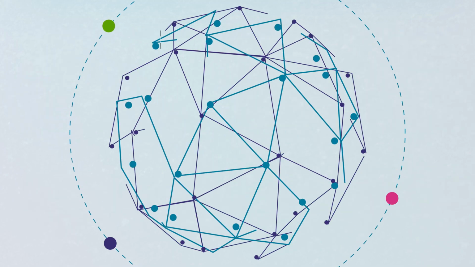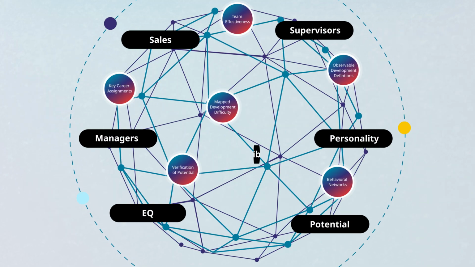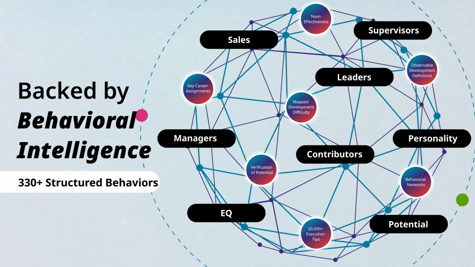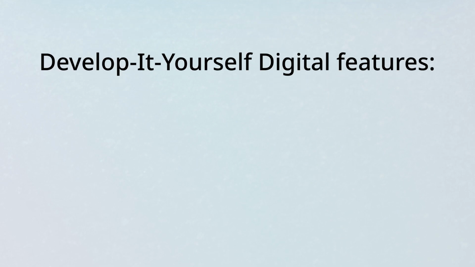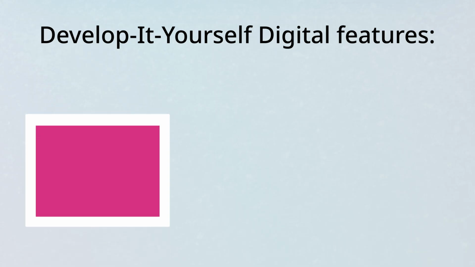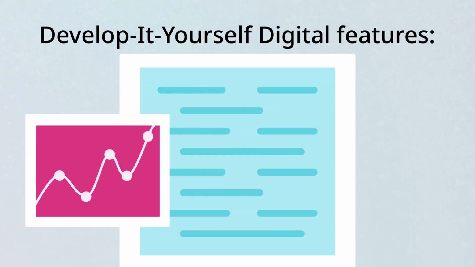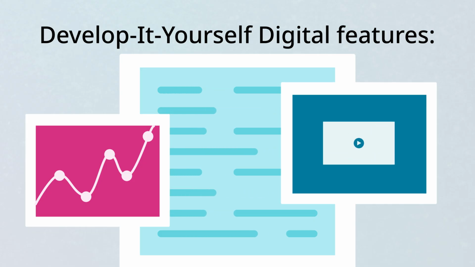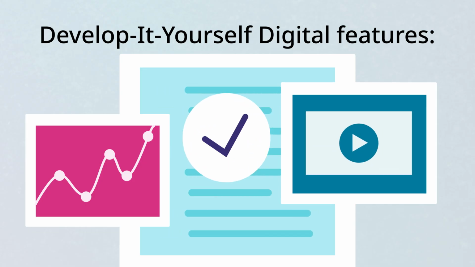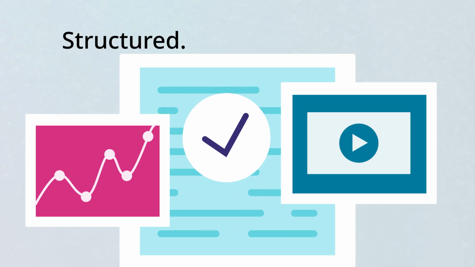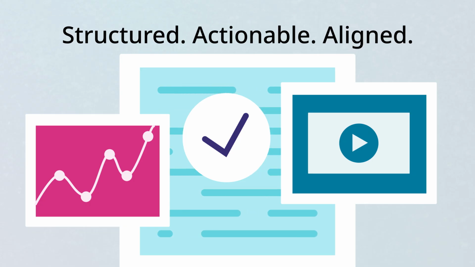Our AI platform is backed by authentic behavioral intelligence with over 330 structured behaviors that meet you in the flow of work. Develop It Yourself Digital features developmental difficulty indicators to guide growth, key assignments that accelerate readiness, supplemental videos to reinforce learning, and individual development planning templates to commit to action. Our platform delivers development guidance that's structured, actionable, and aligned to how people grow and increase effectiveness.